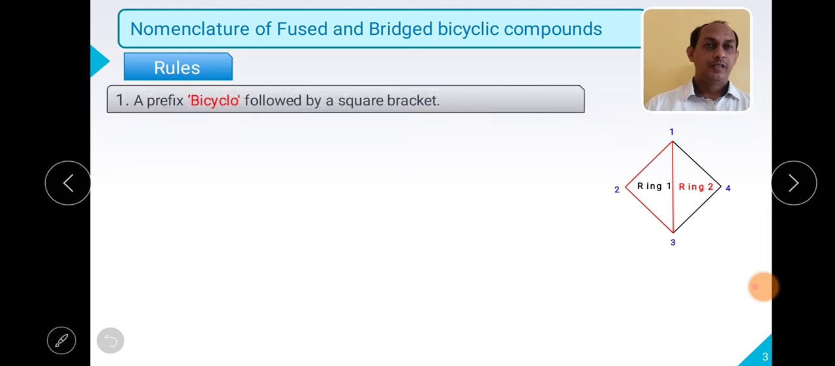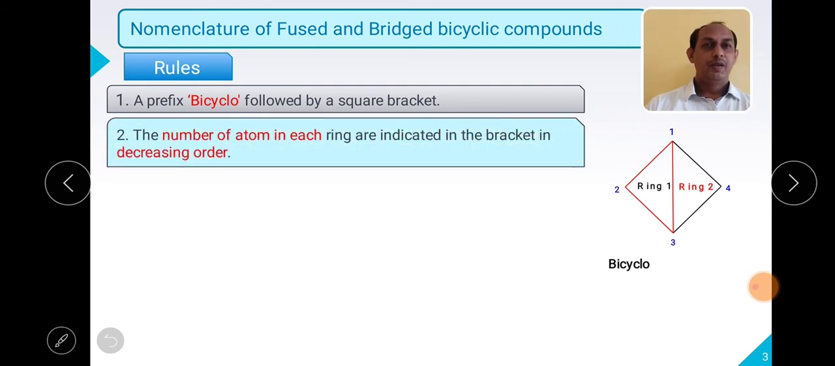First rule, in order to give the nomenclature to a fused system, we have to use the prefix bicyclo followed by the square bracket. Remember, we have to use the prefix. As we know, in the nomenclature part we have three parts: prefix and suffix, of course. First we have to use the word prefix, that is bicyclo. Then we have to count the number of atoms in each ring indicated in the bracket.